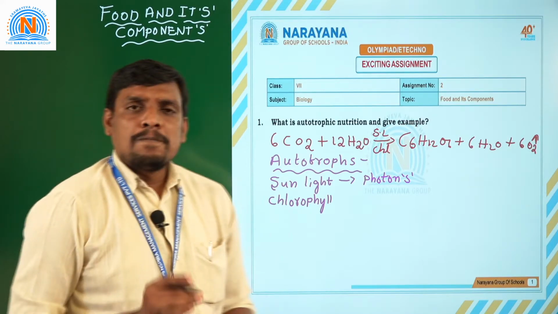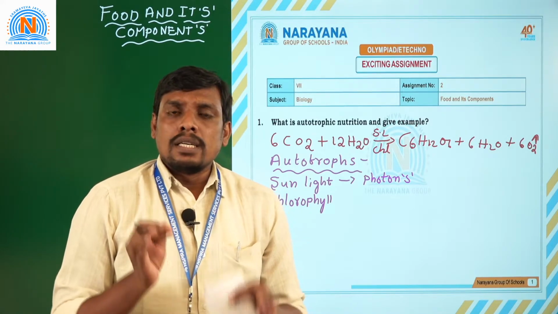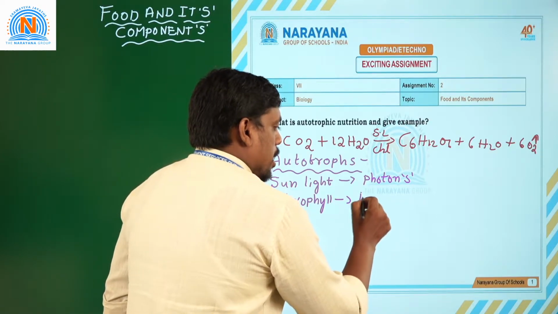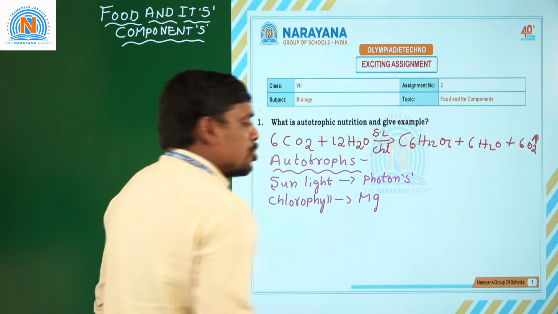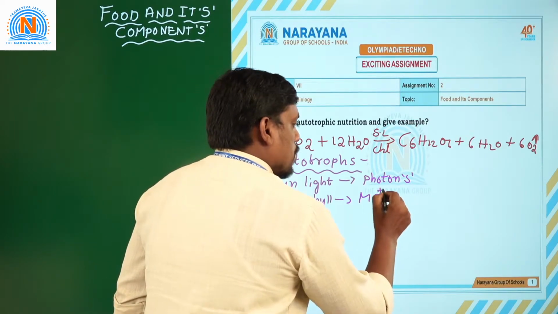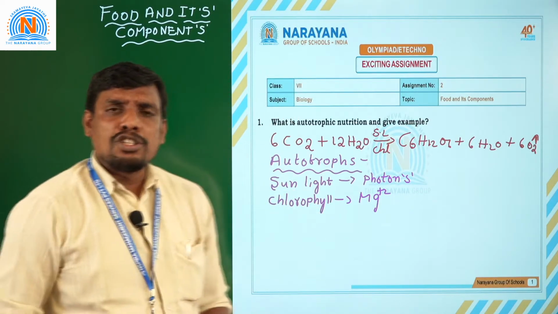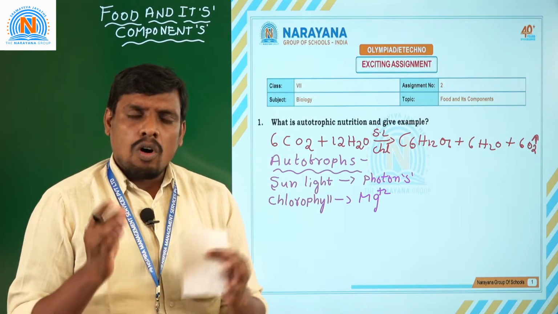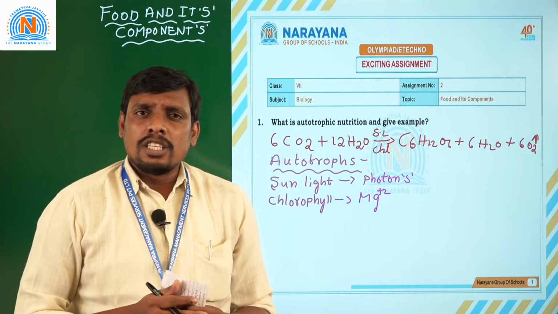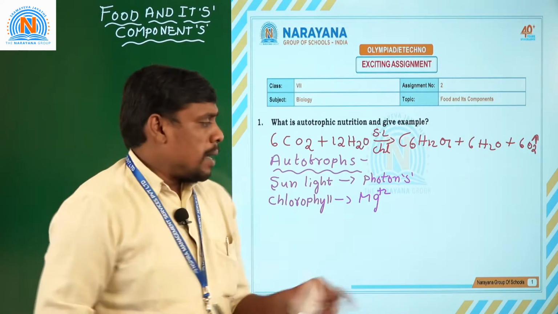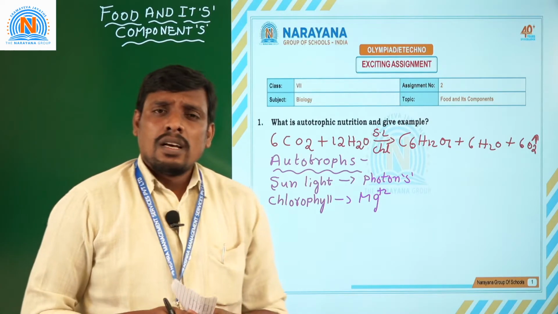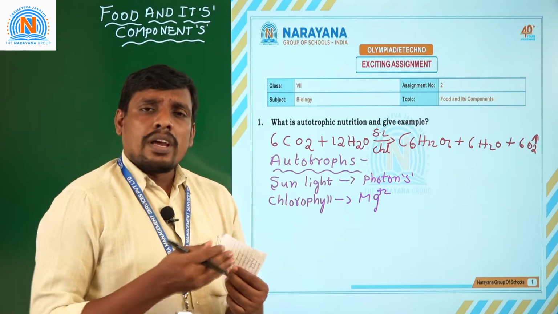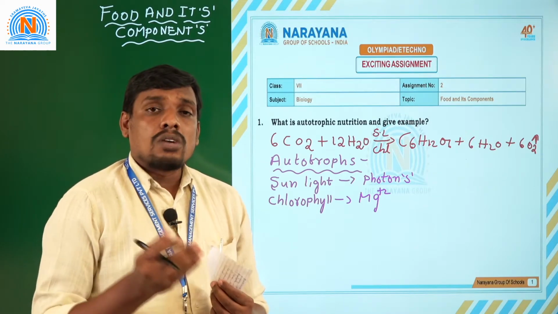Chlorophyll is a green color pigmented molecule. The important character of chlorophyll is that it has a major element called magnesium. Due to the presence of magnesium, chlorophyll molecules can receive sunlight energy that contains photons.